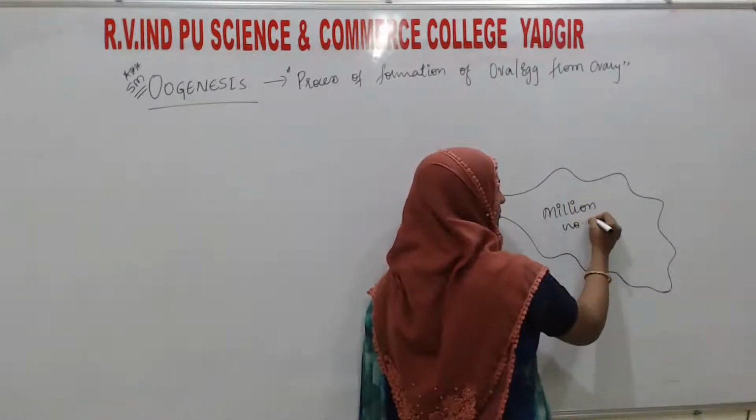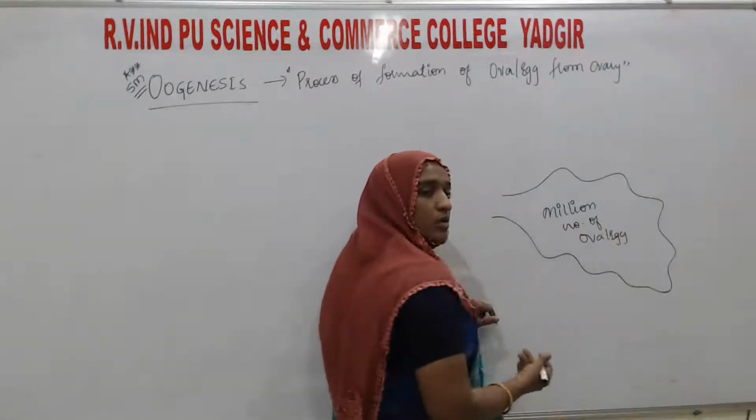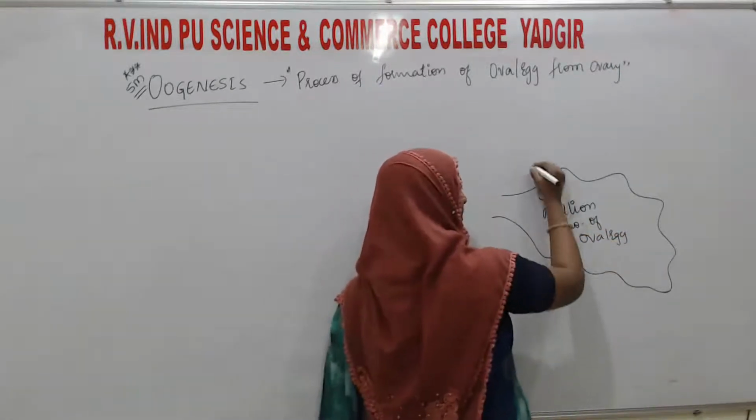Millions of ova or eggs are going to form during the embryonic development.